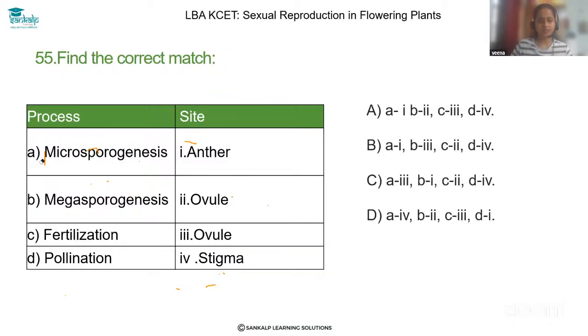Let's solve the question 55. Find the correct match. Here there are two columns. The processes are given and the site of the process taking place is also given in the second column. We should match the answers with the correct questions. So first one, a microsporogenesis. As you know, microsporogenesis is taking place in the anthers, right? And then megasporogenesis, that is in case of the female reproductive part, that is nothing but in the ovule it is taking place.